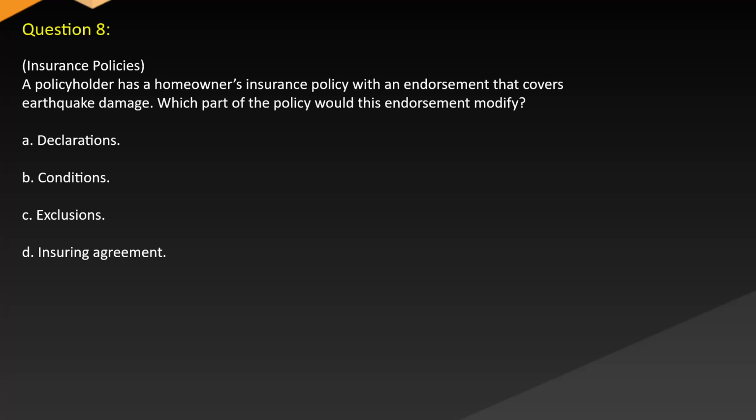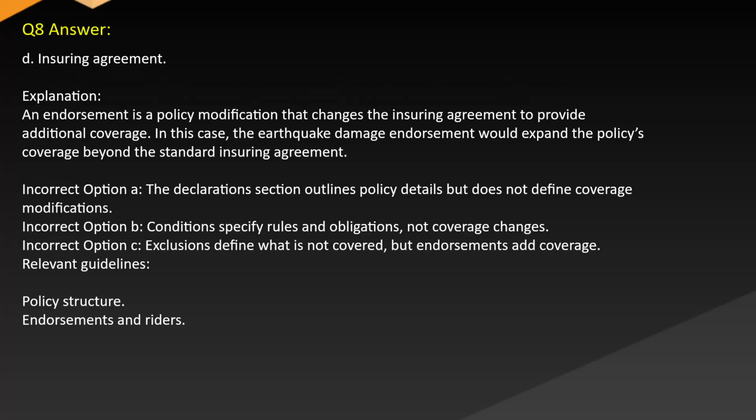Question 8. Insurance policies. A policyholder has a homeowner's insurance policy with an endorsement that covers earthquake damage. Which part of the policy would this endorsement modify? A. Declarations. B. Conditions. C. Exclusions. D. Insuring agreement. Answer D.